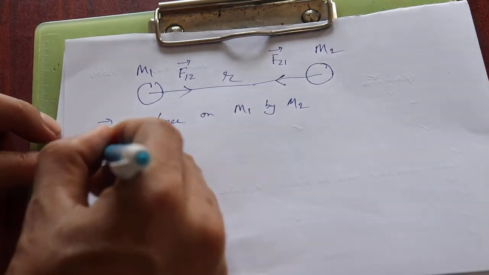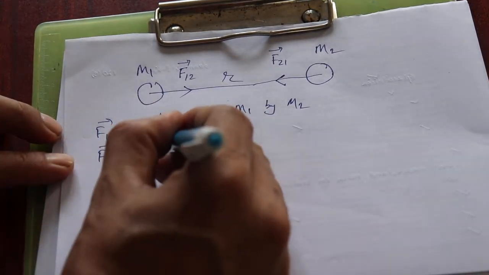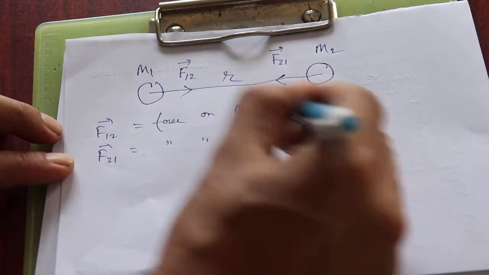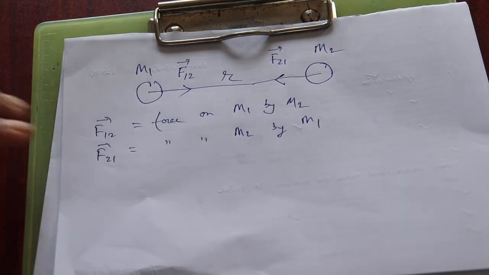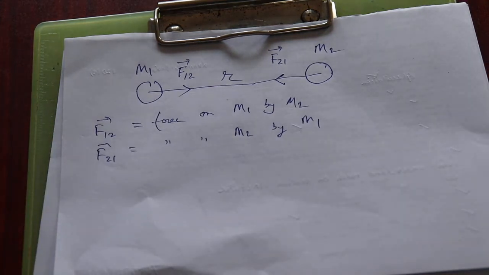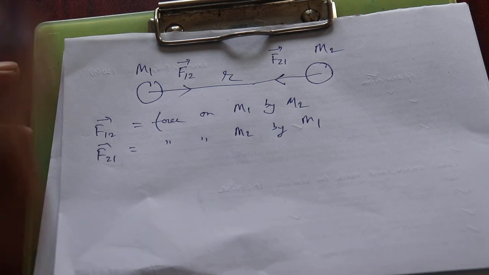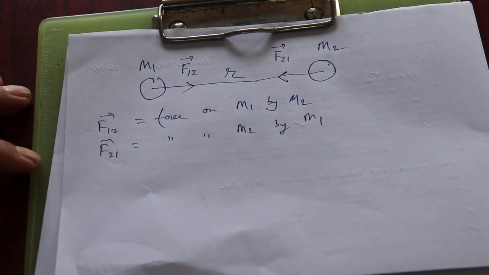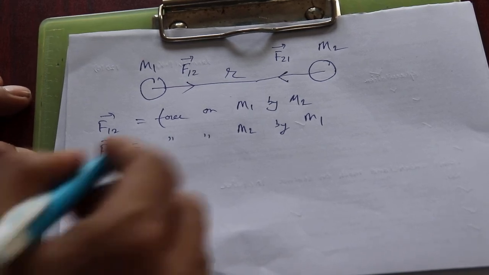Now F21 is the force on m2 by m1. Sorry, I'm speeding up because time is running out. I need to post it before 10. I had already recorded the other video, but I'm very angry today, I lost it totally. The other video was a bit slow in explanation. I'm doing it hurriedly because I need to upload again.